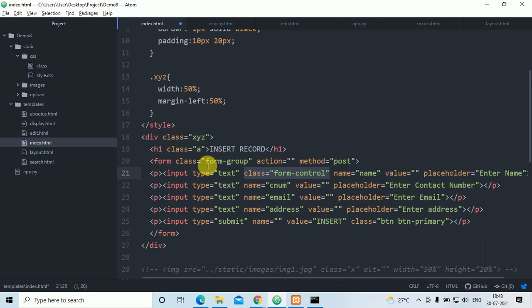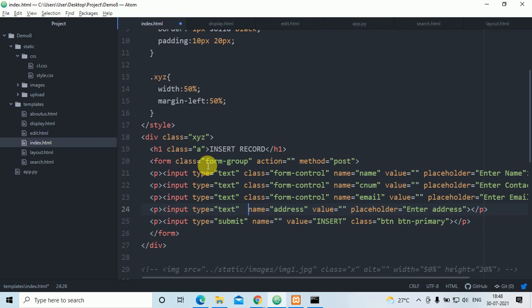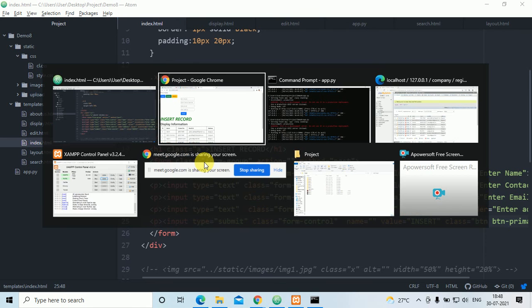I'll copy paste for everything, here also paste. Save the file.